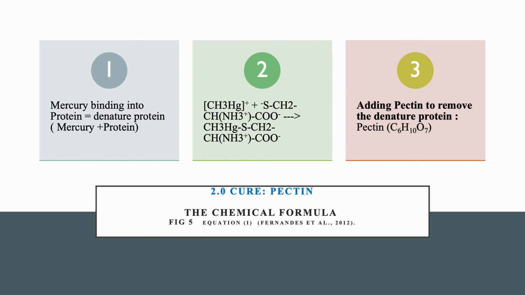2. Cure, pectin. 1. Mercury destroys the structures of proteins. Mercury binds strongly to selenocysteine, and cysteine amino acids react with CH3Hg+ because of their S bonds as shown in equation 1 below. 2. This reaction occurs when cysteine or other amino acids related to cysteine transport CH3Hg+. 3. Pectin is a galacturonic acid-based heteropolysaccharide in plant cell walls. The pectin can dissolve a denatured protein, RCH(NH2)COOH, or the complex formed when mercury binds to proteins.